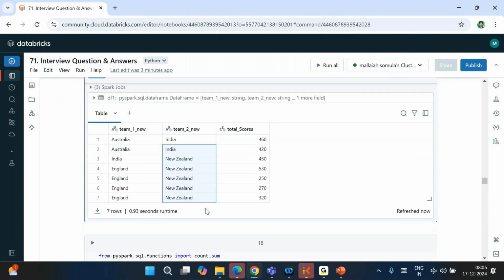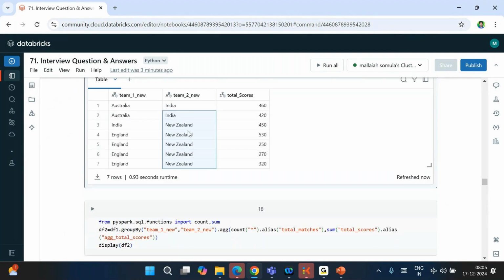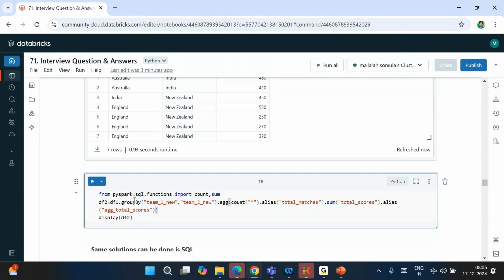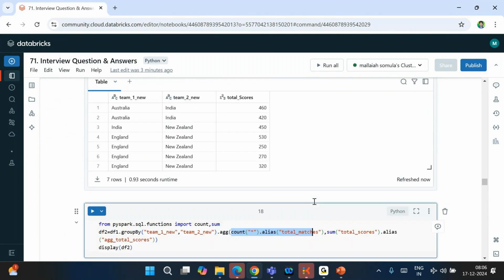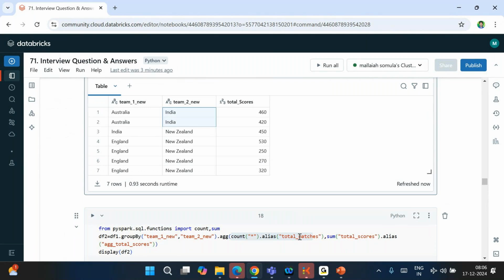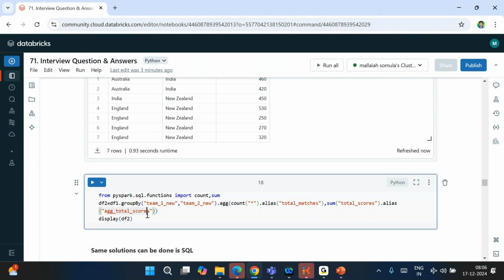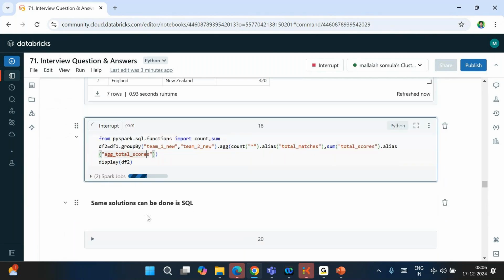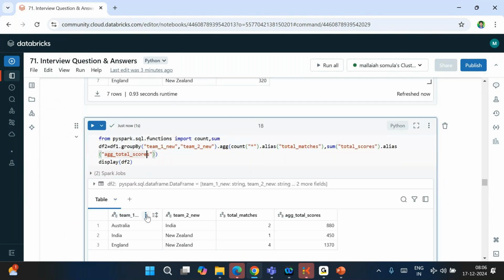Understood? Yes. Once you have it like this, it is simple, isn't it? So df1 group by team1 new, team2 new. You are just grouping by this, and you are taking count of star. Number of rows is nothing but total matches. Sum of total scores is nothing but aggregate total scores. Very simple. Only one doubt: when you compare strings, it compares only the first character, not the entire